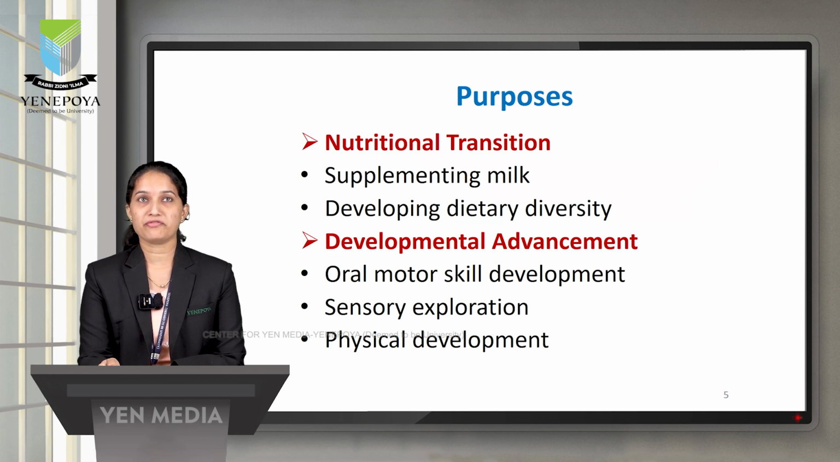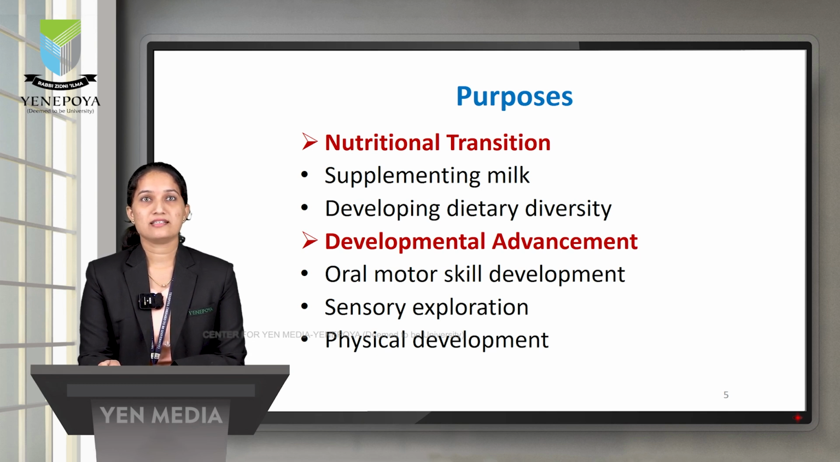Let us see the purpose of weaning. The first purpose is nutritional transition, like supplementing the milk. Breast milk or formula milk itself is not sufficient, as I said. That's why we have to give the weaning diet in the form of liquid, semi-solid, or solid diet for the normal growth and development of a child, and delivering dietary diversity. As the infant grows, they need to develop their sucking, swallowing, or chewing skills, and their taste buds need to be developed very well. For that, they have to recognize different textures and flavors. For this purpose, we have to give them a different variety of foods.